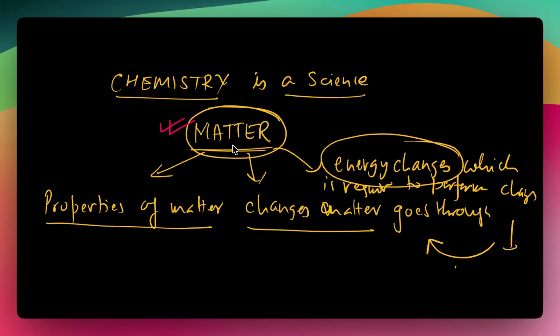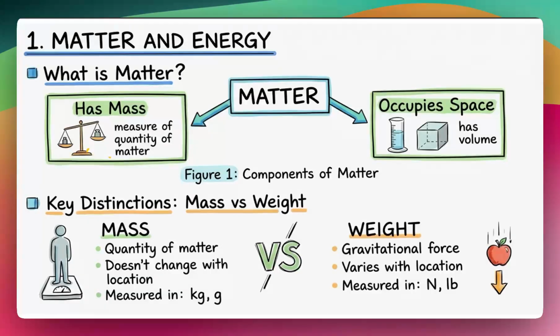So let's start with the definition of matter. It's a very simple thing, right? So anything which has mass and occupies space, right, is matter. So for example, anything and everything which you see through your eyes and it exists is matter. For example, the book has some matter, the laptop has some matter, you have some matter because you also occupy space and you also have mass, right? A car has matter, an elephant has matter, an ant has matter, right?